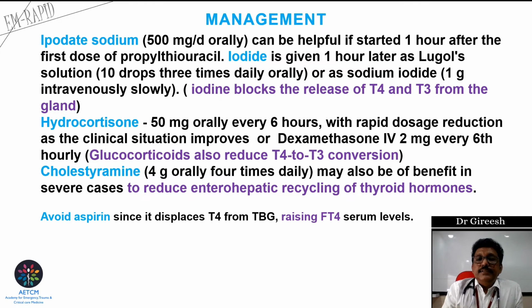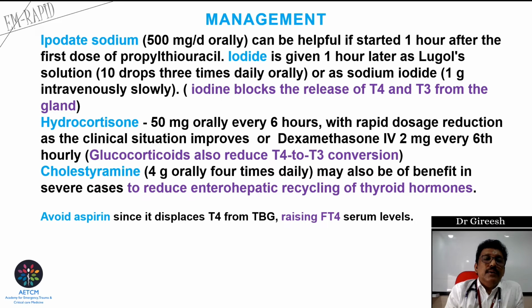Other drugs which can be tried in hyperthyroidism or thyroid storm: iodate sodium 500 milligram per day orally can be helpful if started 1 hour after the first dose of propylthiouracil. Iodine is given 1 hour after, as Lugol solution, 10 drops 3 times daily orally, or sodium iodide 1 gram intravenous slowly. Iodine blocks the release of T4 and T3 from the gland.